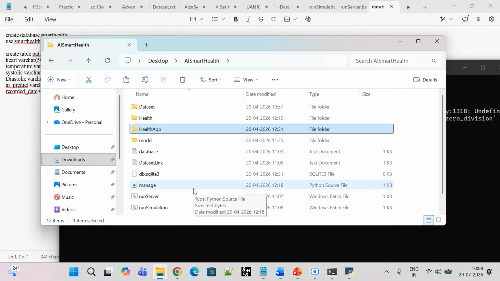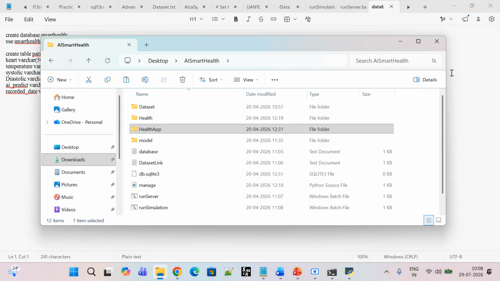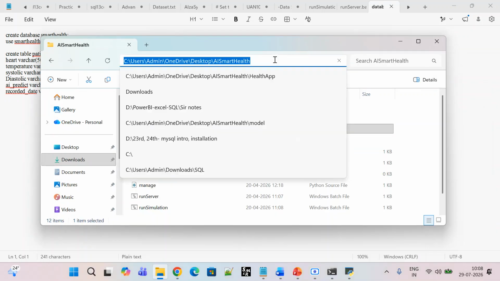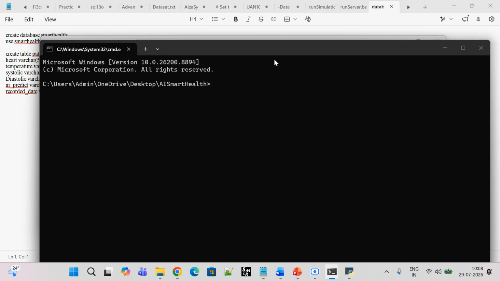Okay, so in the path address bar, once again we have to give the path. Let me just minimize this as well, and here let me open the command prompt once again, and here I have to give python, space, manage. As I'm opening my application, let me just give the command as manage.py runserver.